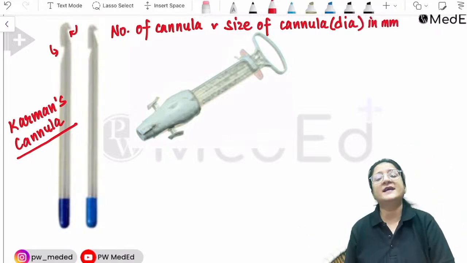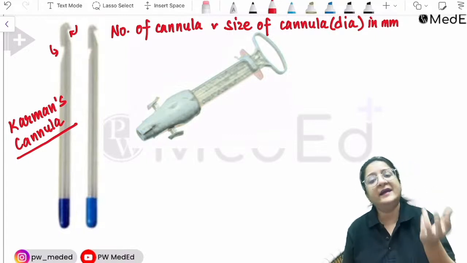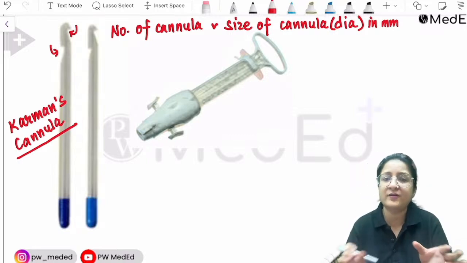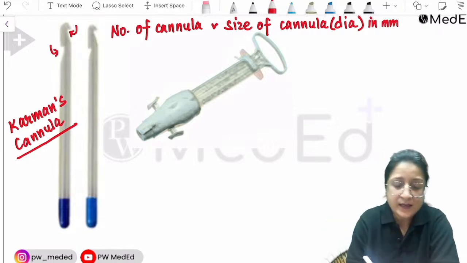For example, a number 6 cannula is 6 millimeters in diameter, then 8 number, 10 number, and so on.